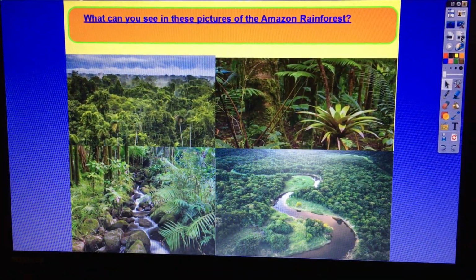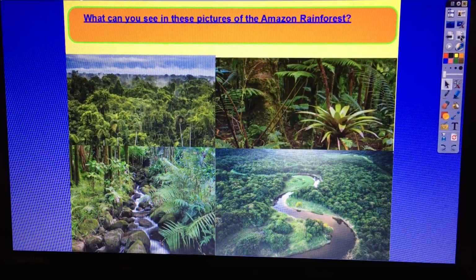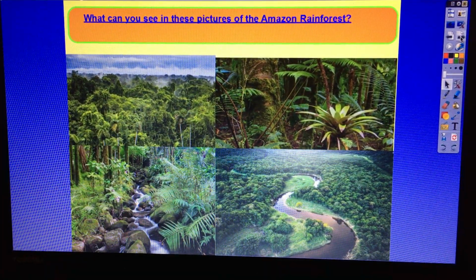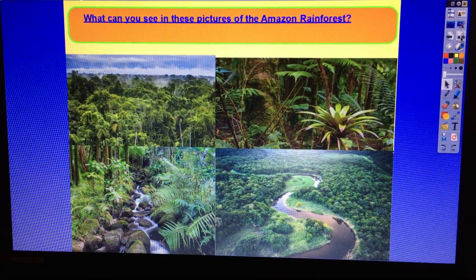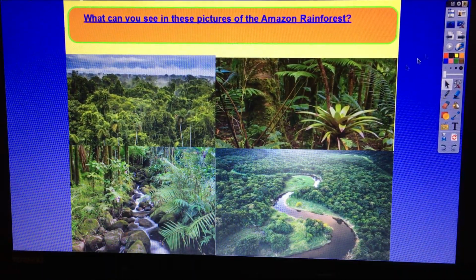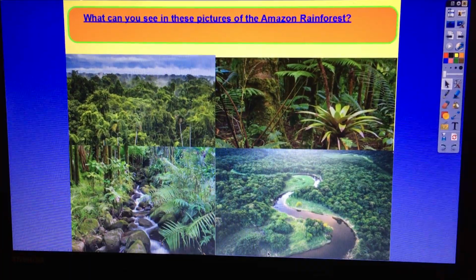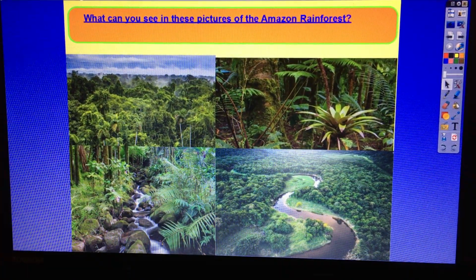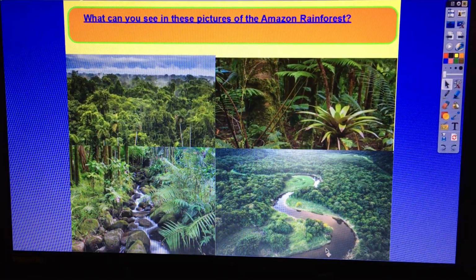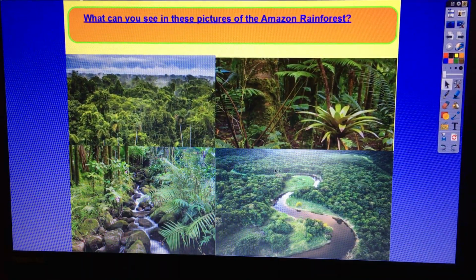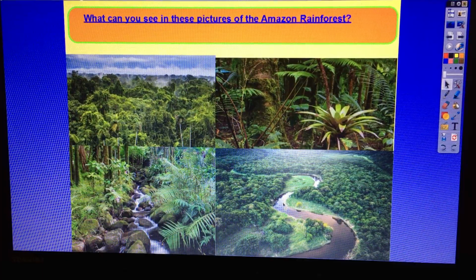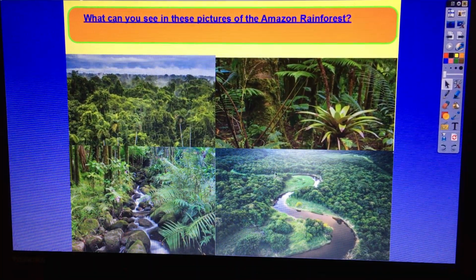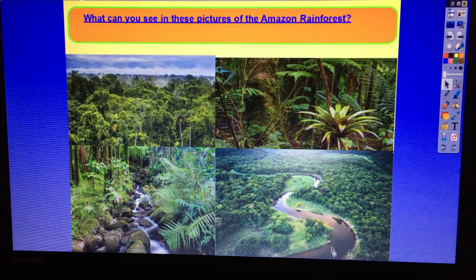Have a look at these pictures. These are pictures taken from the Amazon rainforest. Can you see what it looks like? Maybe you can write down what you can see in some words to describe it. Pause the video and spend a few minutes doing that. Let's have a look. So you can see there's a huge river running through rainforests. Often on the floor of the rainforest, you've got lots and lots of river life there. So what animals could live in the river in the rainforest? Yeah, it might surprise you, but you can get things like fish living in here.